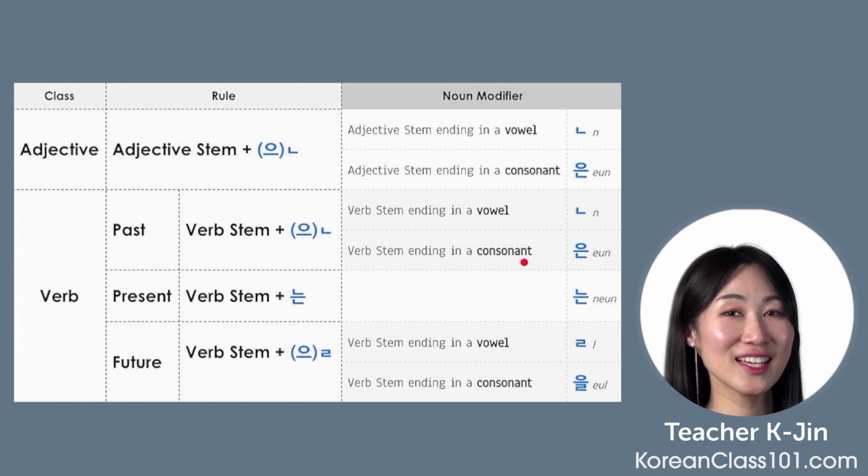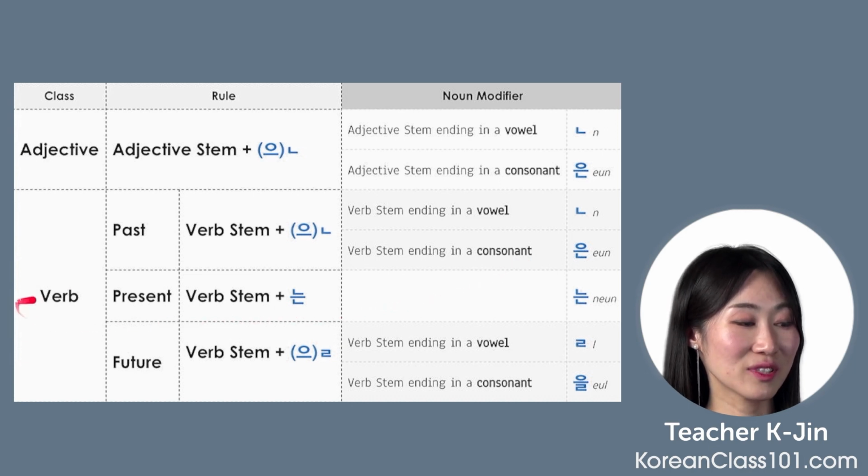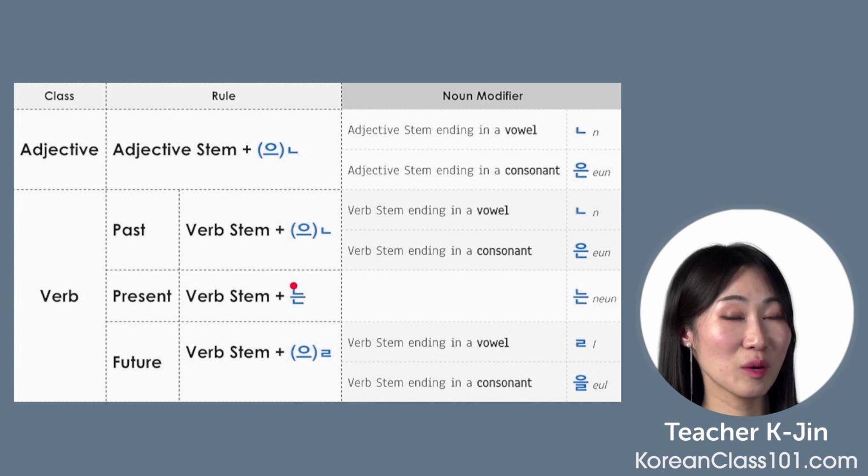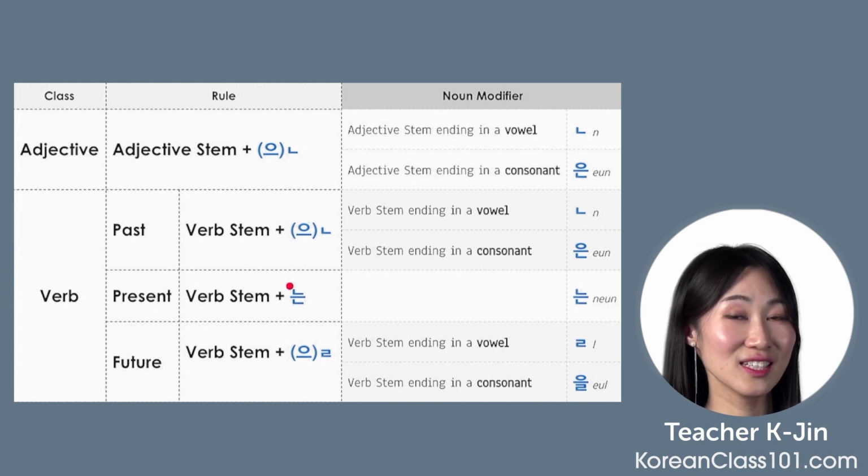For present tense, it's relatively simple because it doesn't matter if it ends with a vowel or consonant. You just get the verb stem here, and put 는. For example, 먹는. This is the pizza that I eat every week. 내가 매주 먹는 피자야. So it's simple. Verb stem plus 는.